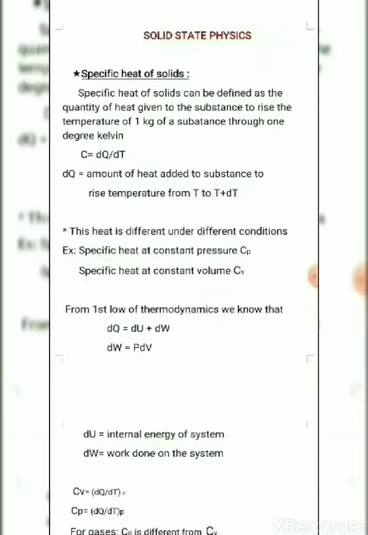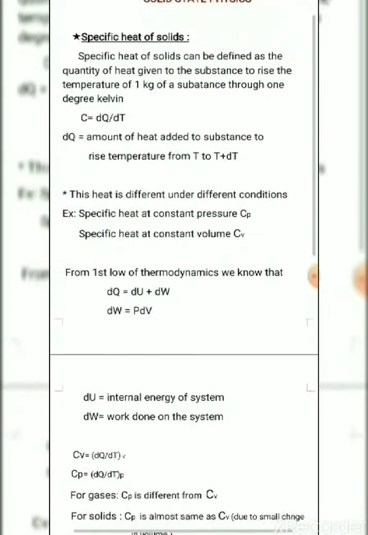If the system expands against constant pressure, there is a change in volume, and dw can be written as p dv. So the equation is dq equals du plus p dv, where du is the change in internal energy of the system and dw is the work done.